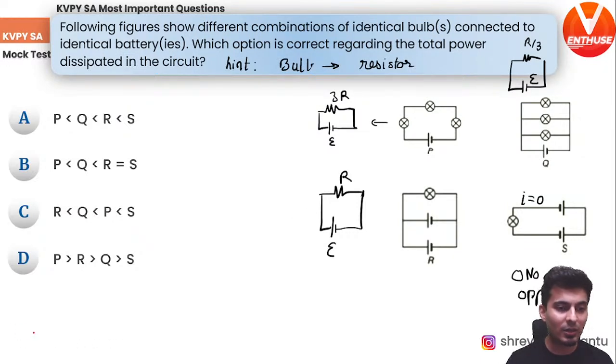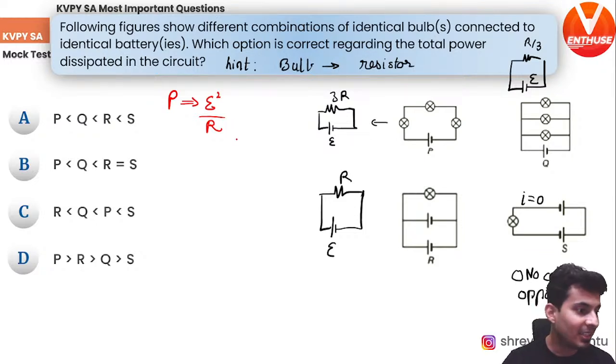What should be the correct order of the power loss? Power loss in the bulb will be nothing but E squared by R. Correct. E squared by R. So E is the same everywhere. The only thing different is the R. So where is the highest resistance? In P. Can you see that, my warriors? Yep. So the highest resistance is in P. And there you can see that S will be 0.